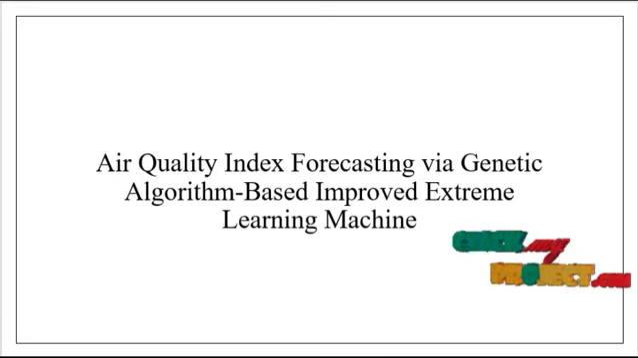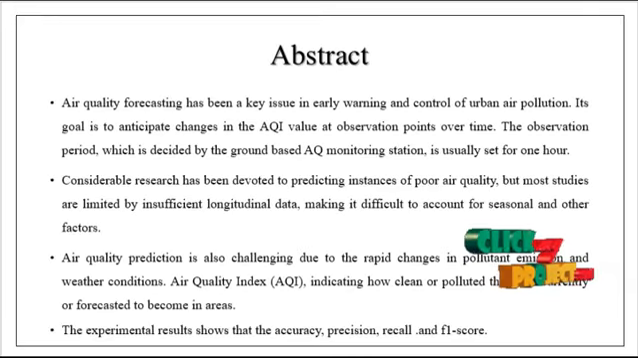The project is air quality index forecasting via genetic algorithm based improved extreme learning machine. Now we are going to discuss the abstract of the process. Air quality forecasting has been a key issue in early warning and control of urban air pollution in the areas. Its goal is to anticipate the changes in the air quality index value at the observation point over time. The observation period, which is decided by the ground-based air quality monitoring station, is usually set for an hour.